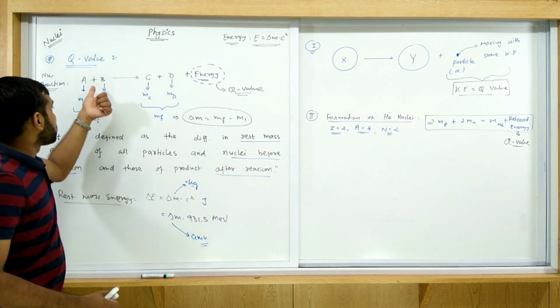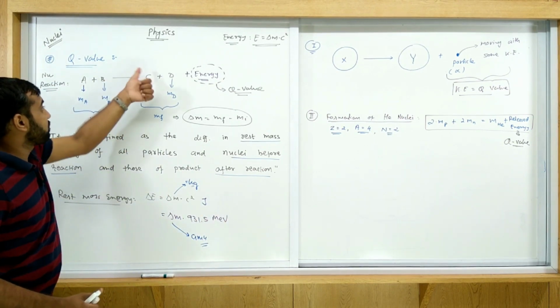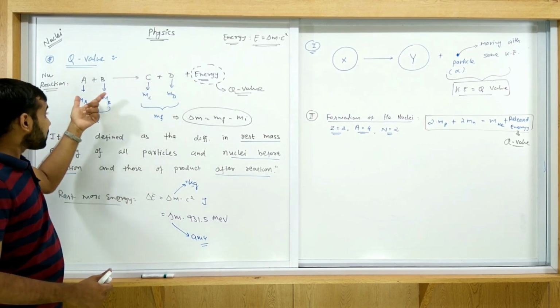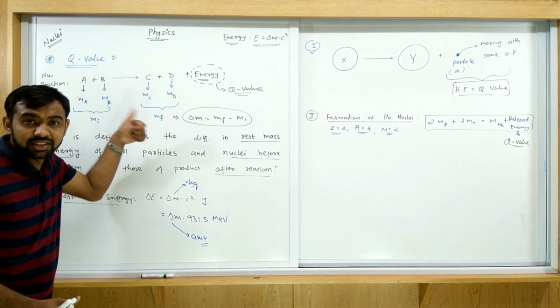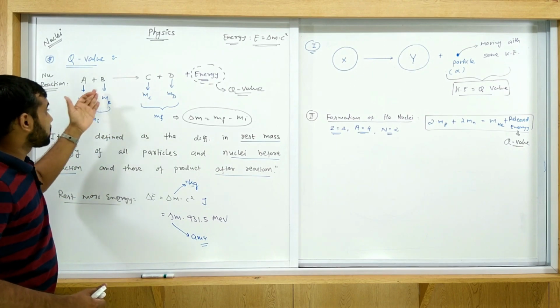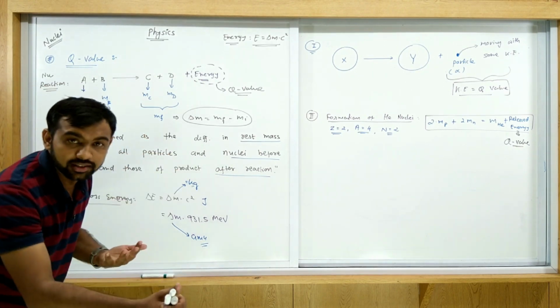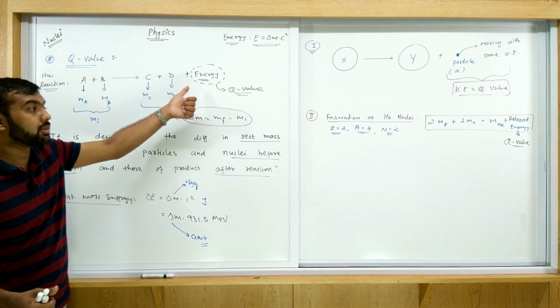So at that time energy will be released.